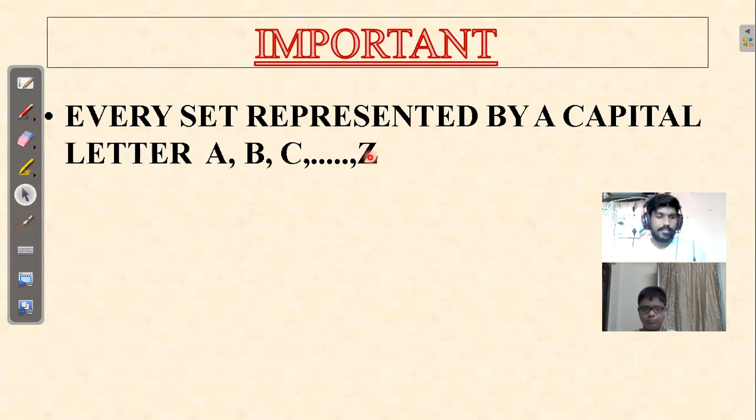Now you know what a set is. Next, how do we denote a set, what is the notation of a set? Every set is represented by a capital letter. When I say set of even numbers, you have to give it a name, and that name is given by any alphabet in capitals. So whenever you're writing a set and giving it a name, you give it a capital letter, any alphabet of your choice, but that letter has to be capital.